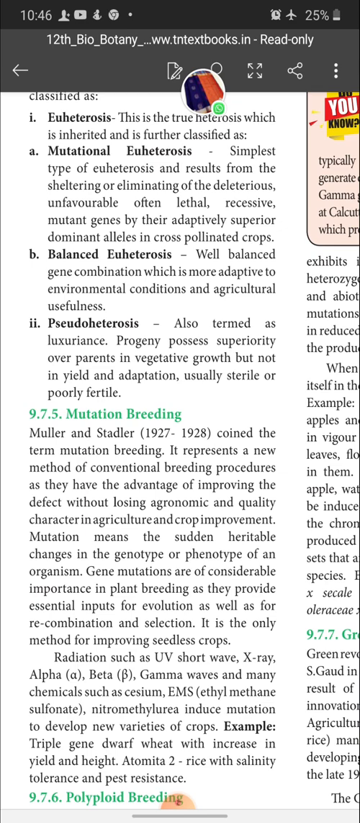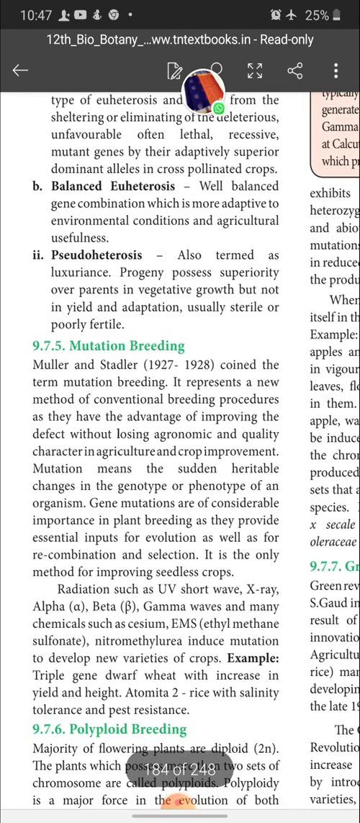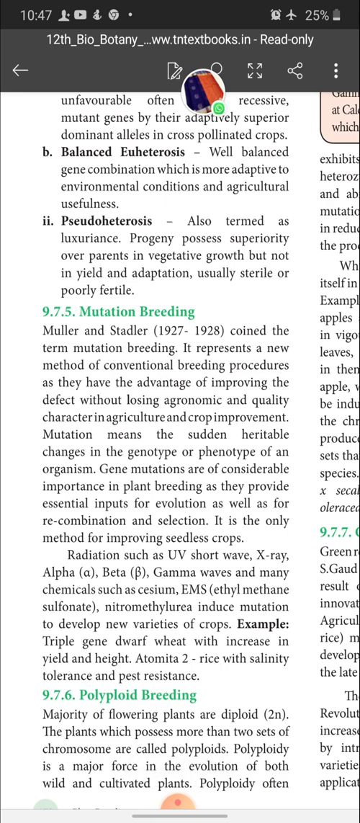Mutation means sudden heritable change in the genotype or phenotype of an organism. Gene mutations are of considerable importance in plant breeding, as they provide essential inputs for evolution as well as for recombination and selection. It is the only method for improving seedless crops. Okay, so underline it. The only method of plant breeding involved in improving seedless crops is mutation breeding. So you know very well about mutation. Mutation is nothing but a sudden heritable change in the genotype or phenotype of an organism.